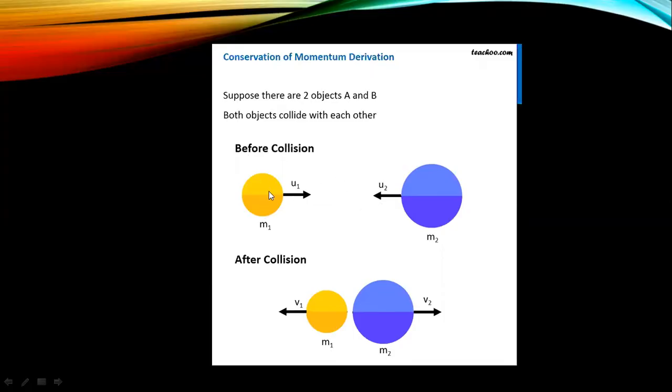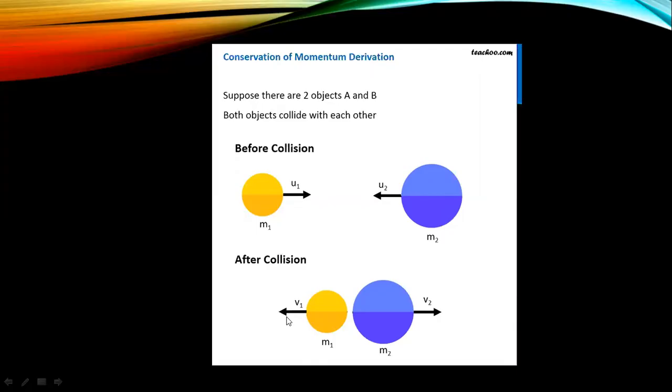So the velocity of the yellow ball will be v1 instead of u1, and the velocity of the second object, the blue object, was previously u2 and now it will be v2. The direction of collision is shown by these two arrows, and after collision their direction has changed and they are going in the other direction.